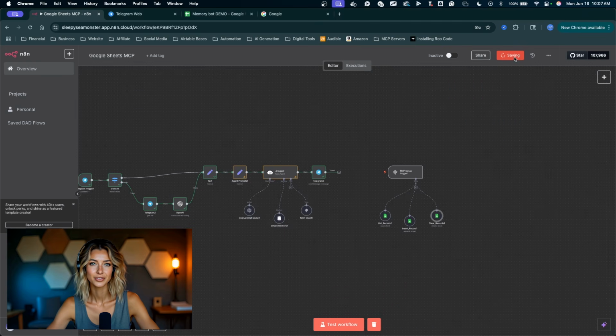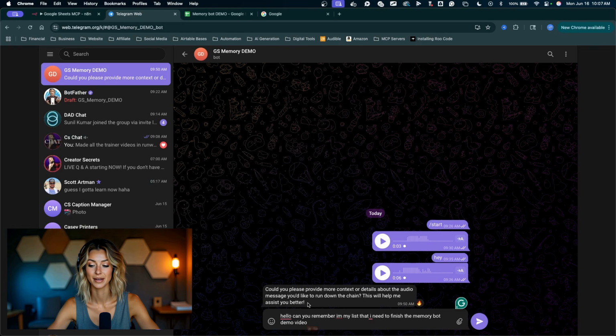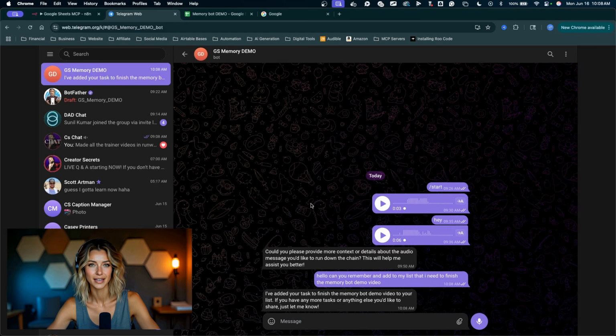I'm going to come up to save the workflow, activate the workflow, and we can jump into Telegram and give it a go. Here's my text: Hello, can you remember? And add to my list that I need to finish the MemoryBot demo. I'm adding more precise language here just to be a little more explicit when first interacting with this bot. I'll send that off. And we've got our message back: I've added your task to finish the MemoryBot demo video.